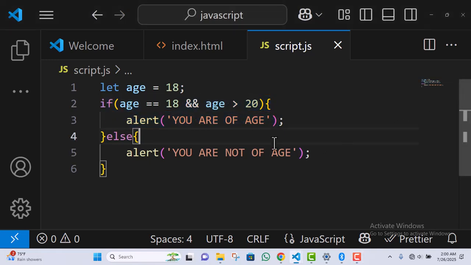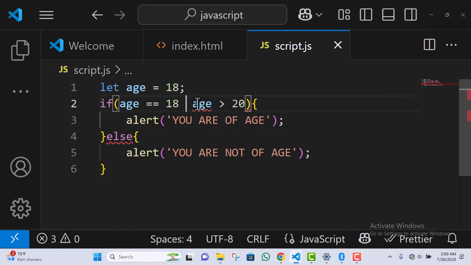What I mean to say is that when you are using the AND logical operator, both statements need to be true for the code to run. But or can work for either of them. If any of the statements is true, or is going to run.